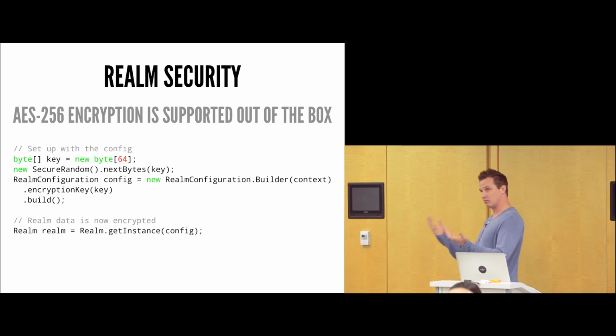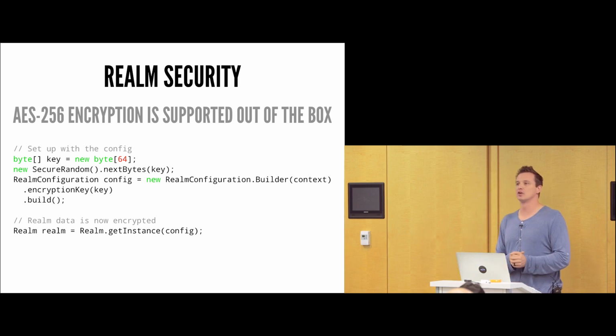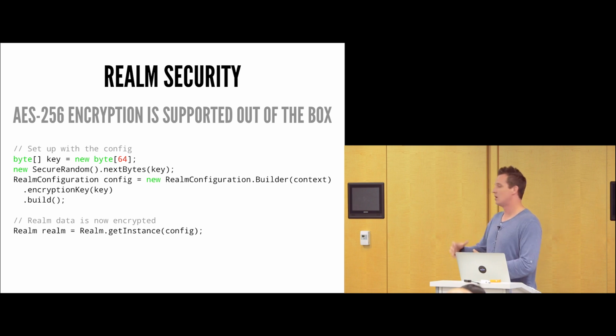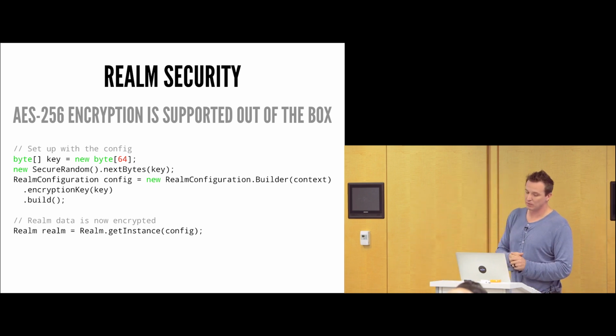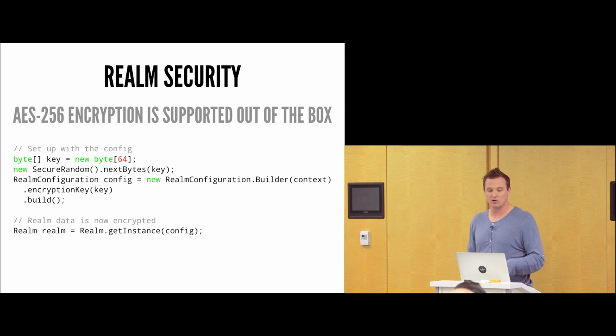Previously I said Realm.getInstance, but you can actually configure a Realm. I usually do this inside my application during onCreate, saying, hey, I'd like to configure Realm, and here is going to be the default Realm configuration. You can store this as a singleton, do things through Dagger, et cetera, however you want to do it. But here, I'm providing the configuration, and I'm setting the encryption key.